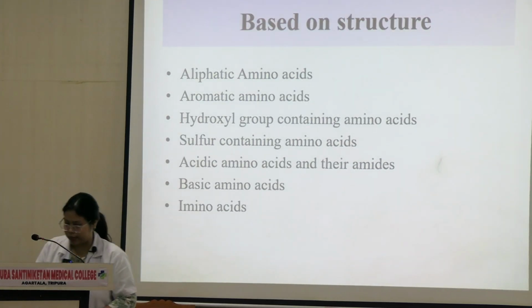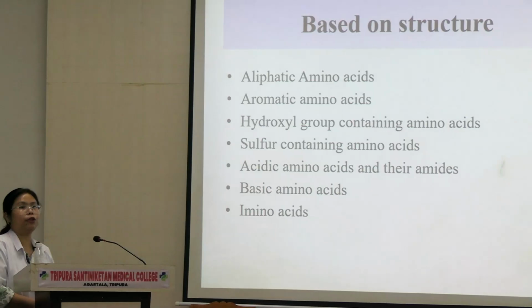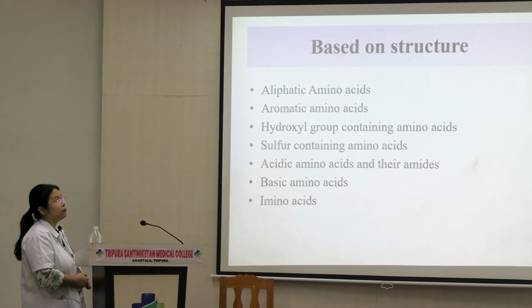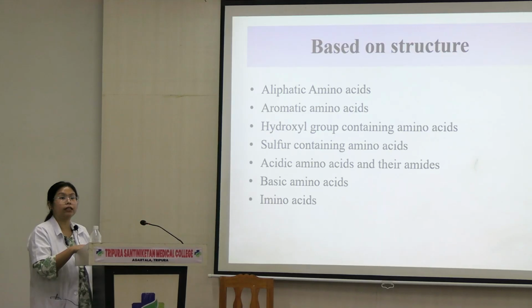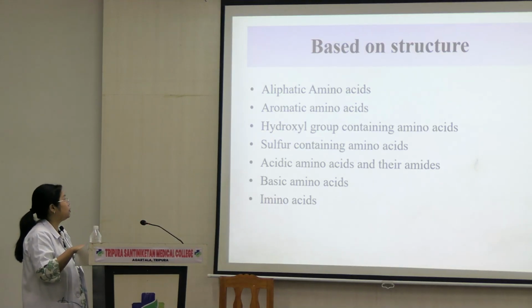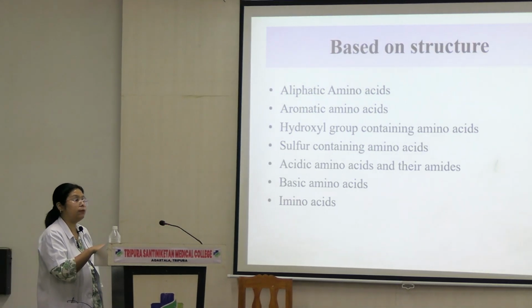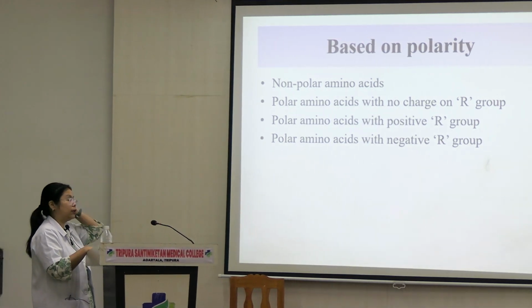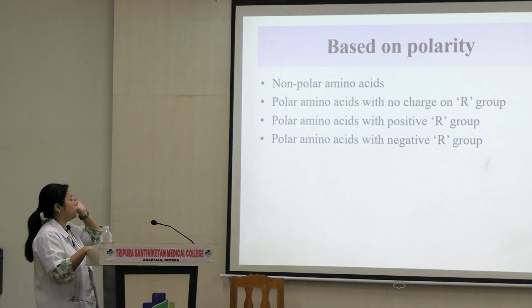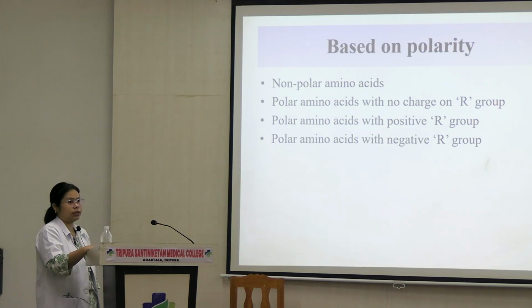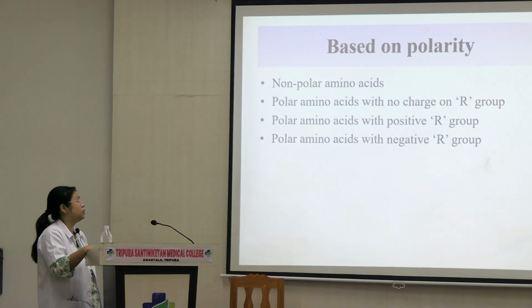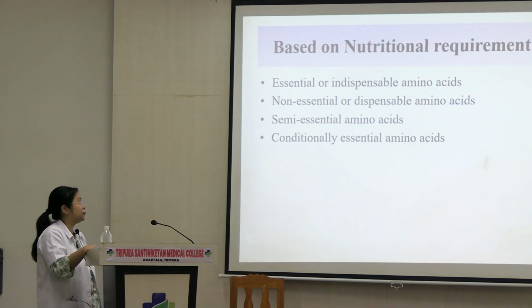Based on structure, we have aliphatic amino acid, aromatic amino acid, hydroxyl group containing amino acid, amino acids that contain sulfur in it, acidic amino acids, basic amino acids, and amino acids. Based on polarity, they are called polar, non-polar, all right? And within polar, we also have polar amino acids that have no charge on the R group, the ones that have positive charge on the R group, and the ones that have negative charge on the R group.